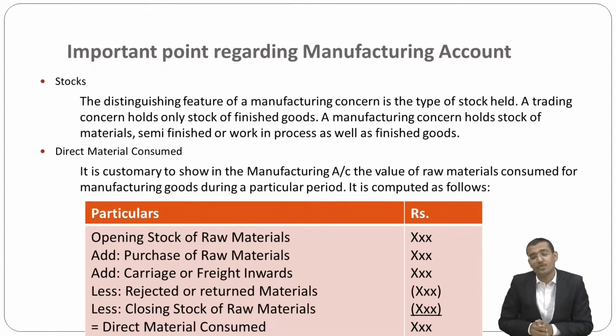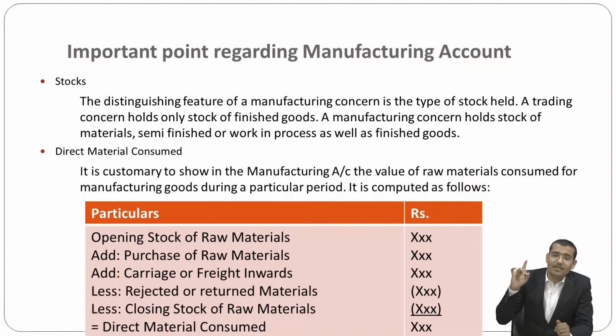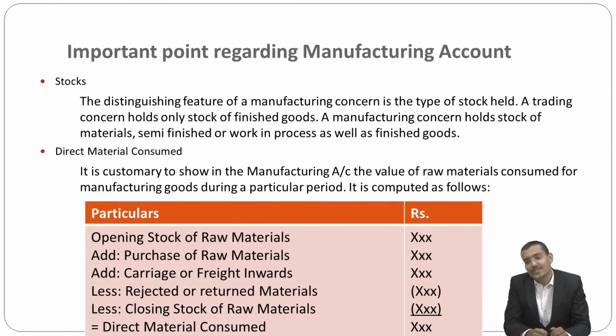So stock is majorly divided into three types: raw material, that is the opening stock of raw material, then work in progress or semi-finished goods, and third, finished goods, that is finished stock. These stocks are recorded in your financial statement or accounting system.